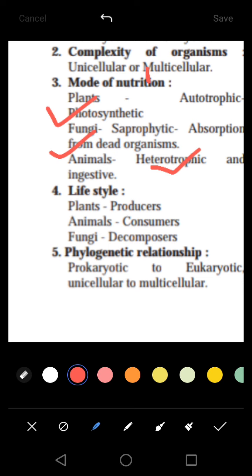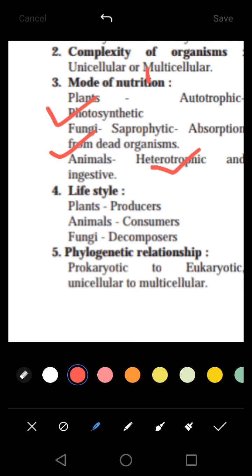Example is fungus. Next is phylogenetic relationship. Phylogenetic relationship means relating to the evolutionary development and diversification of a species or group of organisms, or a particular feature of an organism, meaning how the organism has evolved till now. Is it coming from the sea or from a mountainous region, or from which region is it coming? Either it was initially prokaryotic, then it developed, adapted and became a eukaryote, so prokaryotic, eukaryotic. So this is called a phylogenetic relationship.